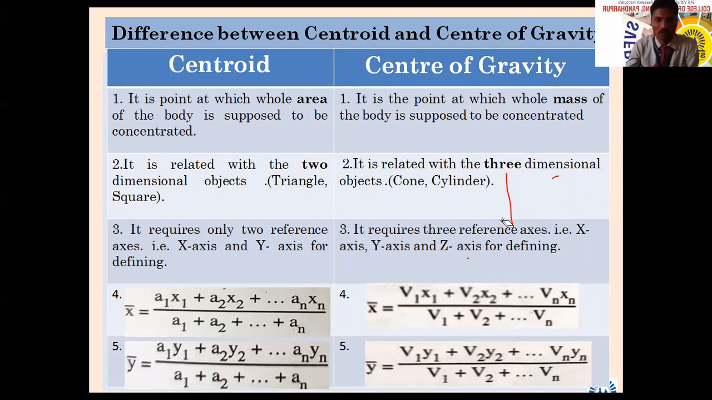What can you learn from this slide? Centroid and center of gravity. Centroid is related to area; center of gravity is related to mass. Centroid is related to a two-dimensional object; center of gravity is related to a three-dimensional object. Centroid requires only two reference axes, and the other requires three reference axes, x, y, z. Further, what is x bar, y bar? The formulas are given here. So what are the different formulas? It is given at the end: x bar, y bar. Though we have seen the different meaning here, have you noted this down?